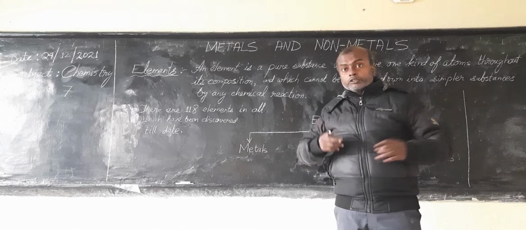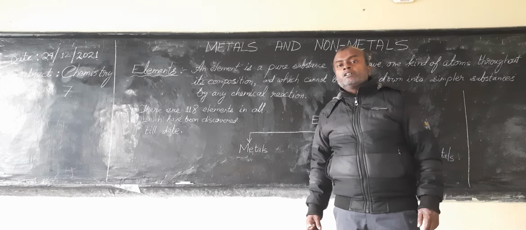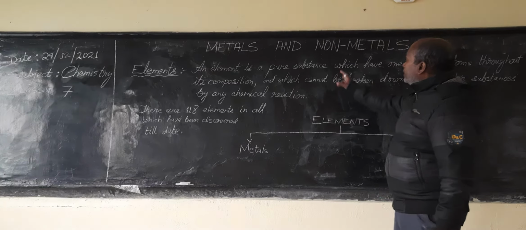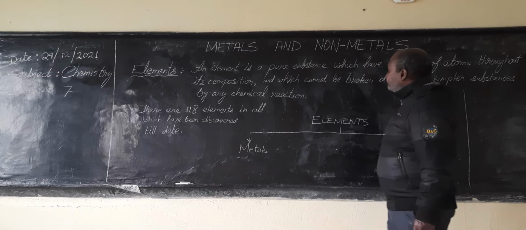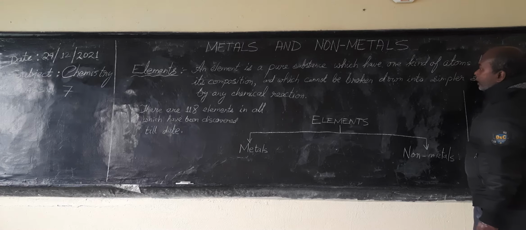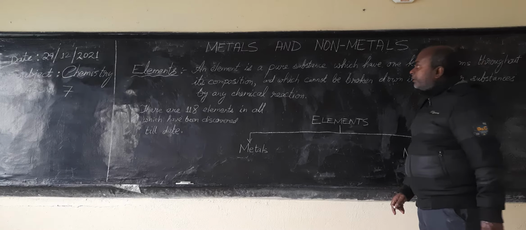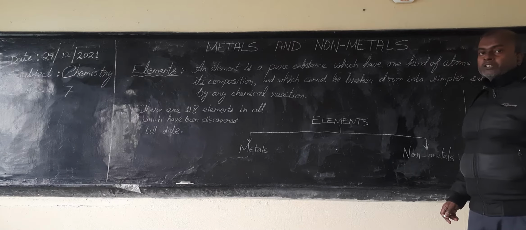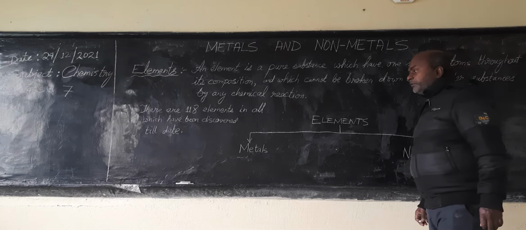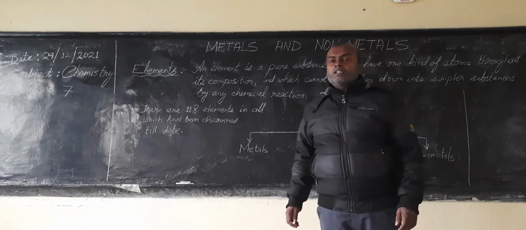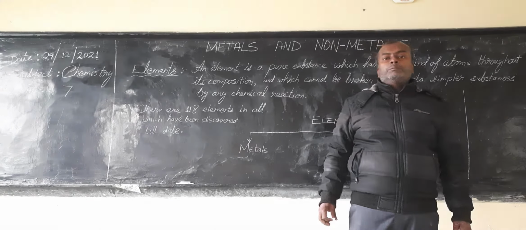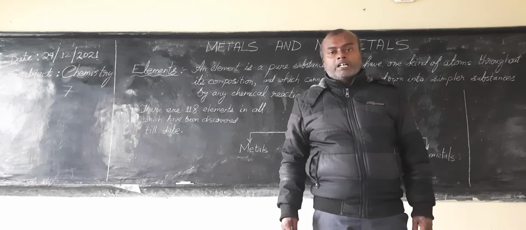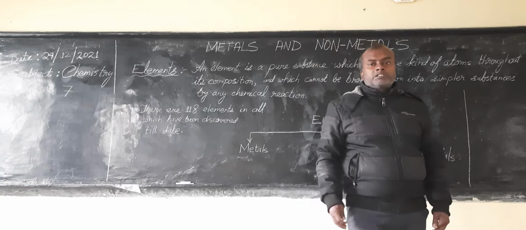Okay, there is no mixture of other kinds of atoms in it, or no combination of other kinds of atoms in it. It is only made up of one kind of atom. Okay, throughout its composition, it is made up of one kind of atom, and which cannot be broken down into simpler substances. Now, in your previous sections, we have seen that there is another kind of pure substance known as compounds. Compounds can be broken down by chemical reactions into simpler substances.